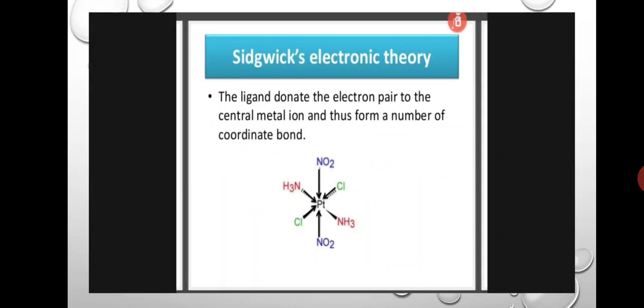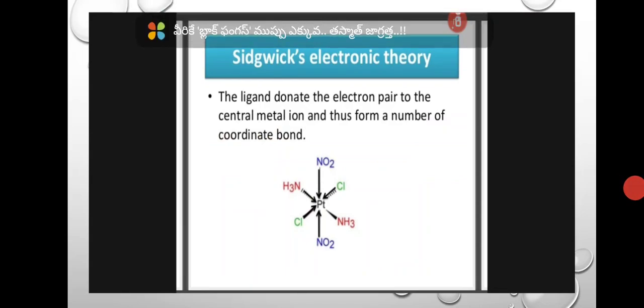And Sidgwick's electronic theory. The next theory in coordination chemistry is Sidgwick's theory. Sidgwick's theory means the ligand donates an electron pair to the central metal ion, and thus forms a number of coordination bonds. Each and every ligand donates one pair of electrons to the central metal atom and forms one bond.